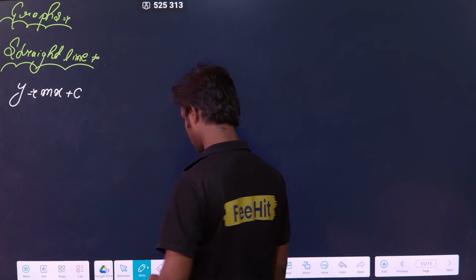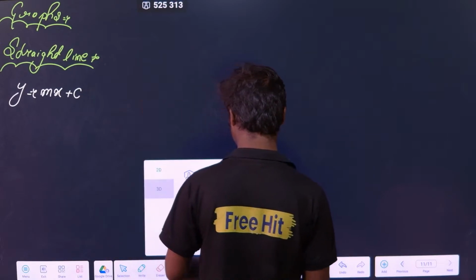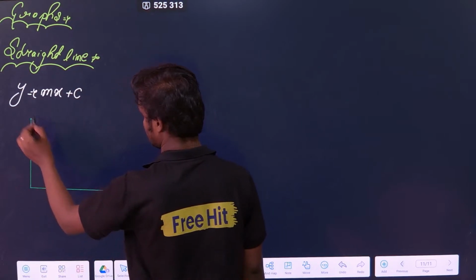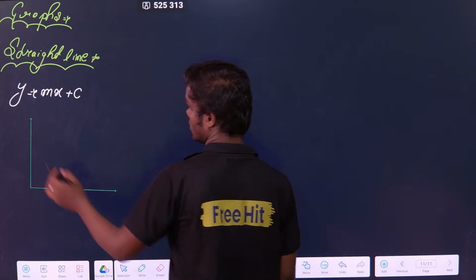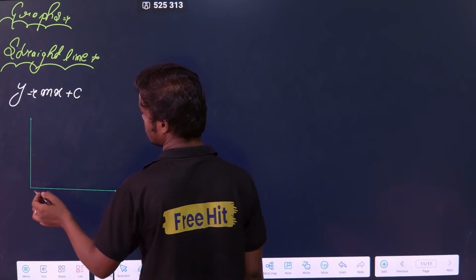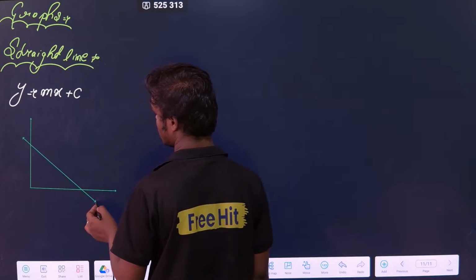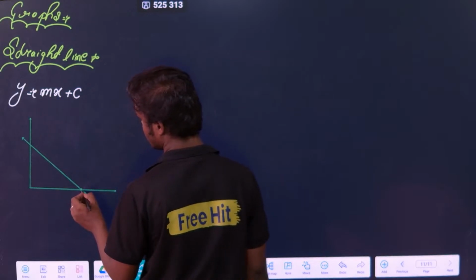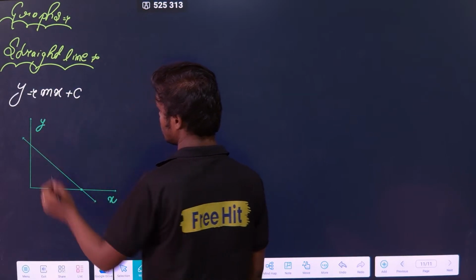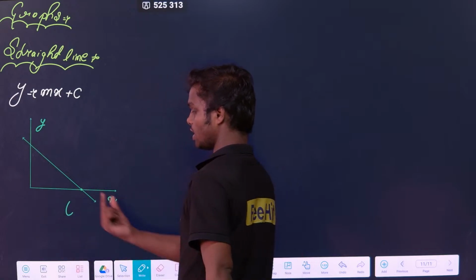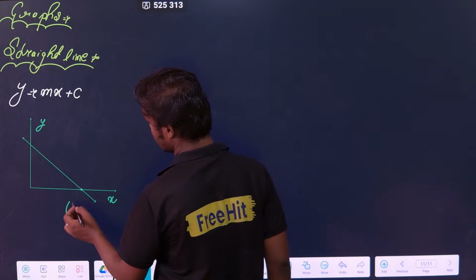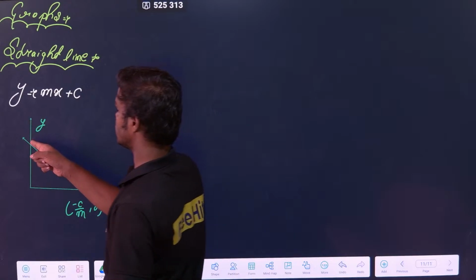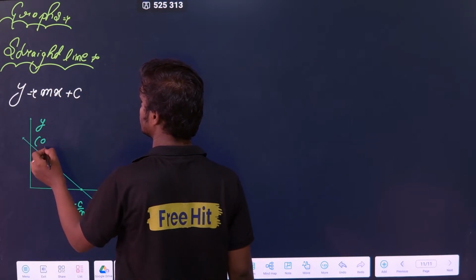So let's draw this line. Suppose this is my x-axis and this is my y-axis, and the line will be something like this. If I want to find this coordinate, this is my x and this is y. If I put y equal to 0 on this line, my x coordinate will be very simple: minus c by m comma 0. Similarly, to find this coordinate I have to put x equal to 0, so this will be 0 comma c.